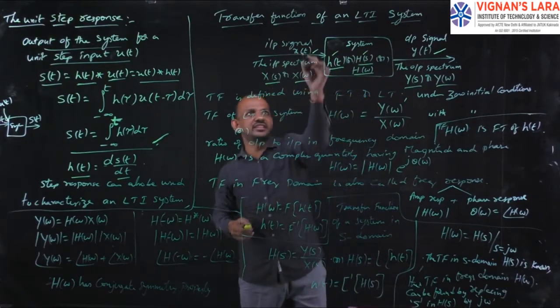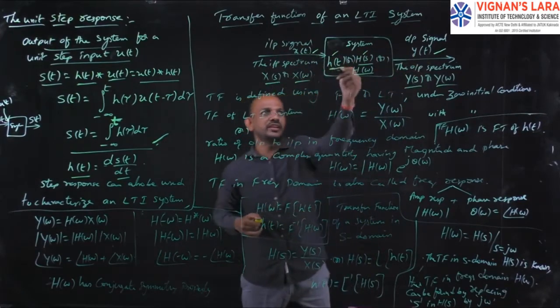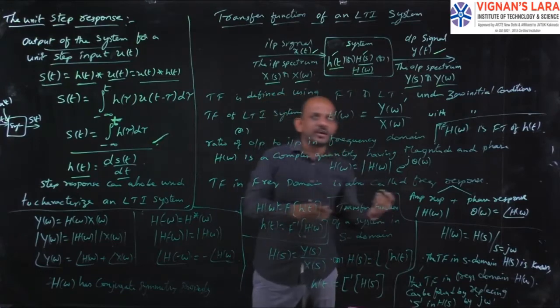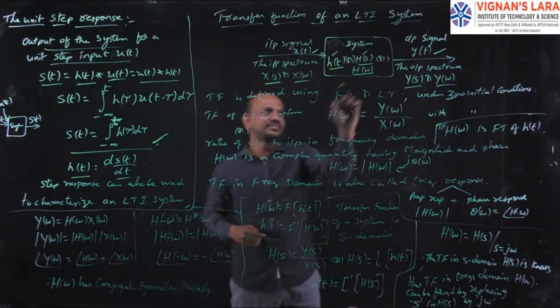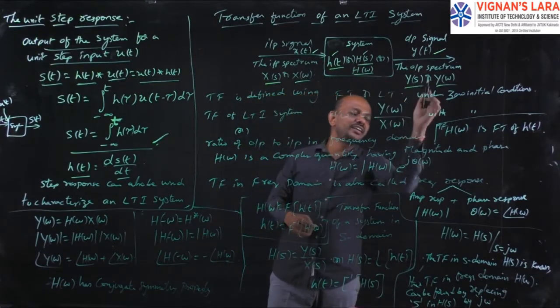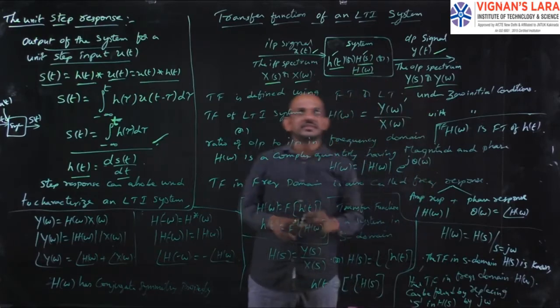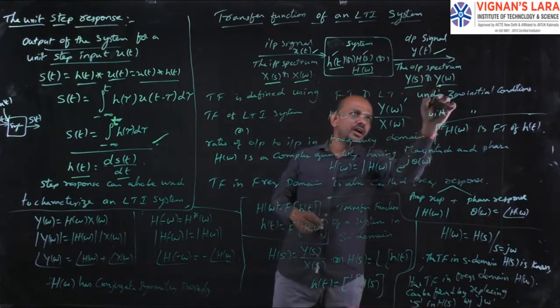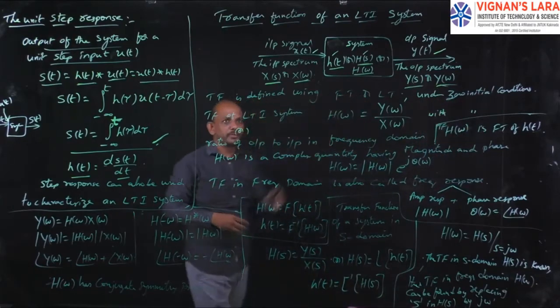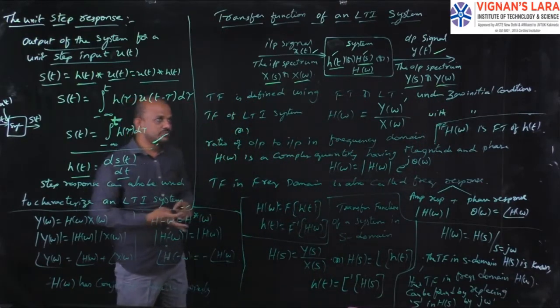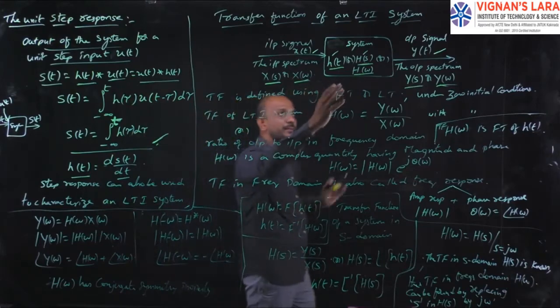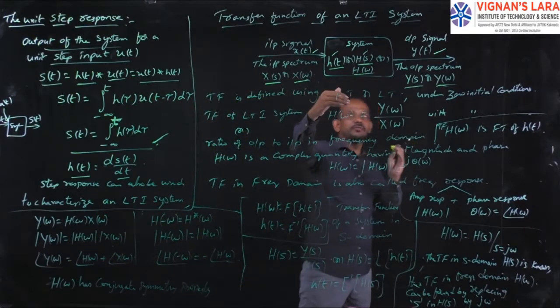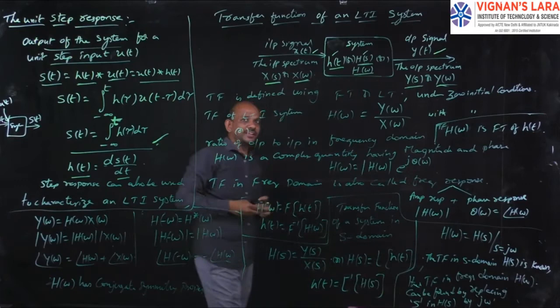In the s domain we consider X of s, H of s and Y of s, and in the frequency domain we consider X of omega, H of omega and Y of omega. These three form a set. Okay, so this is the simple block diagram representation for explaining the transfer function of an LTI system.